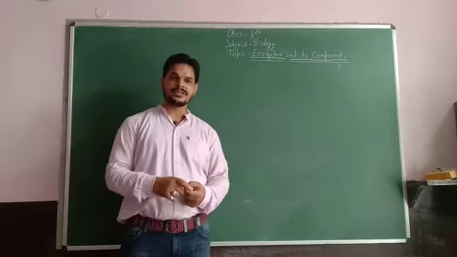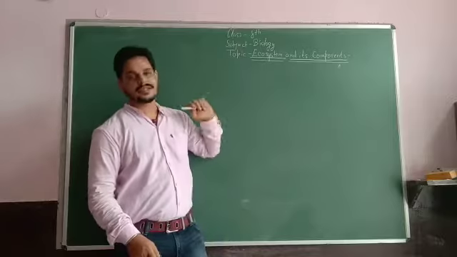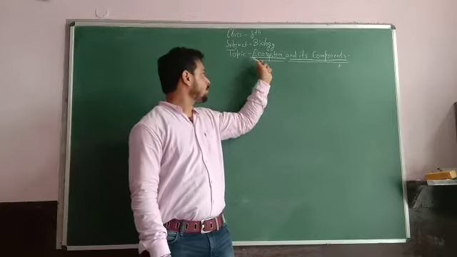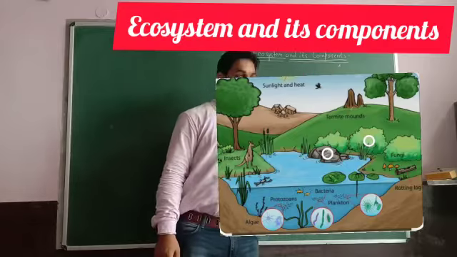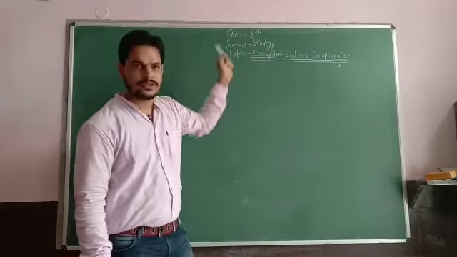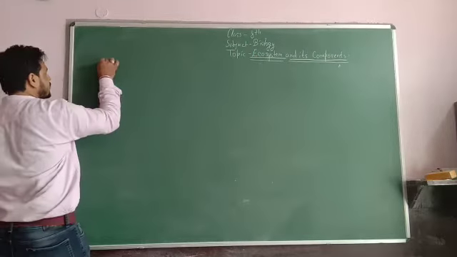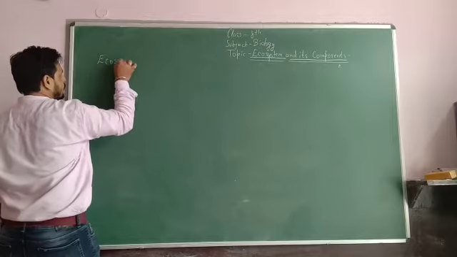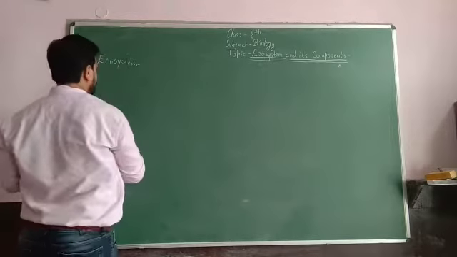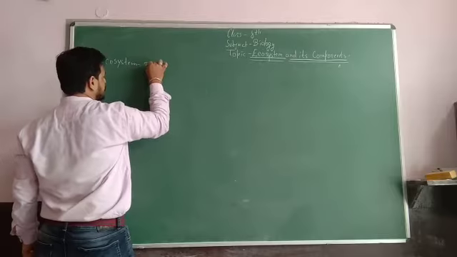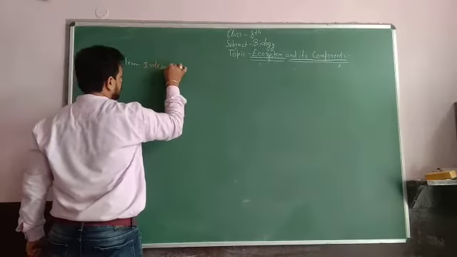Welcome to the biology lecture of 8th class, and in this lecture we are going to discuss the ecosystem and its components. So, first of all, what is an ecosystem? Ecosystem means interaction. What type of interaction?